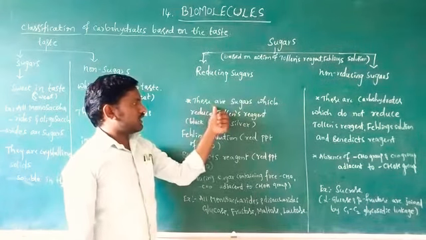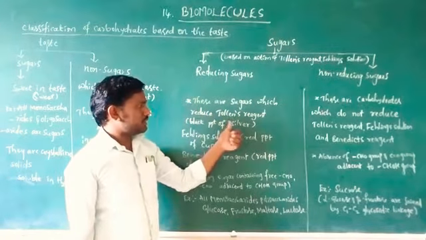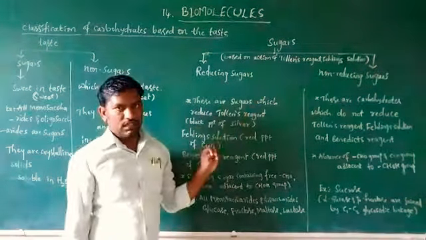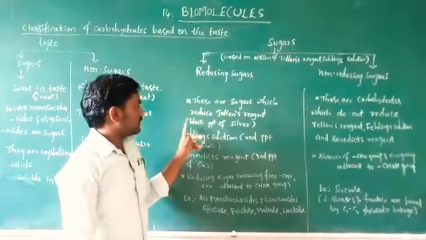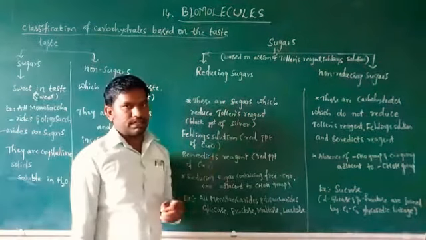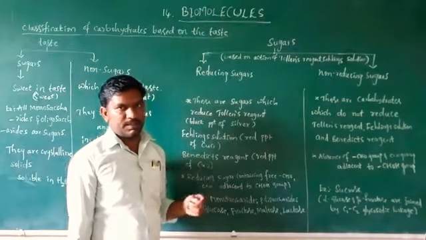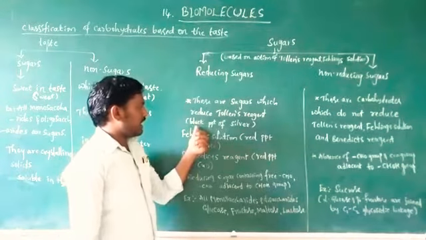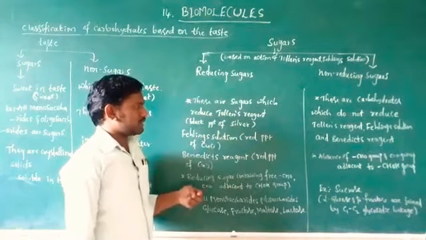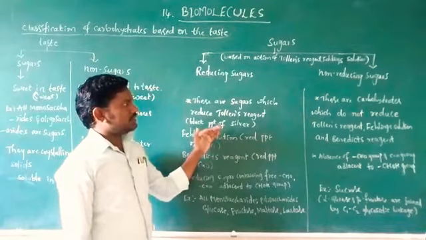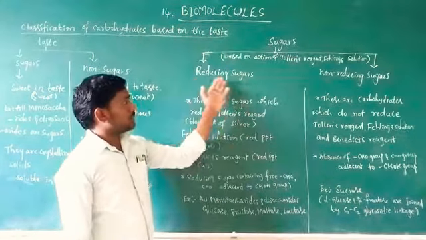Reducing sugars are the sugars which reduce Tollens reagent, forming a black precipitate of silver at the bottom of the test tube. If a black silver precipitate comes, the given sugar is reducing.